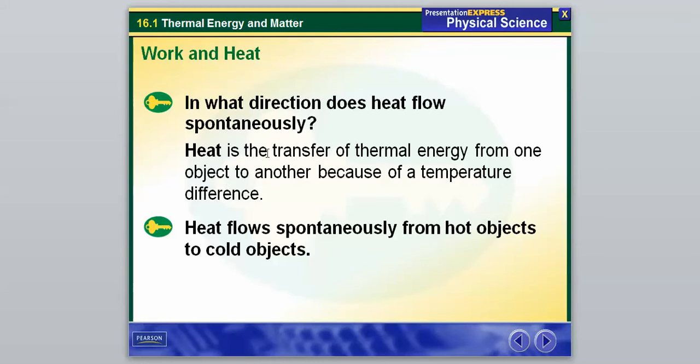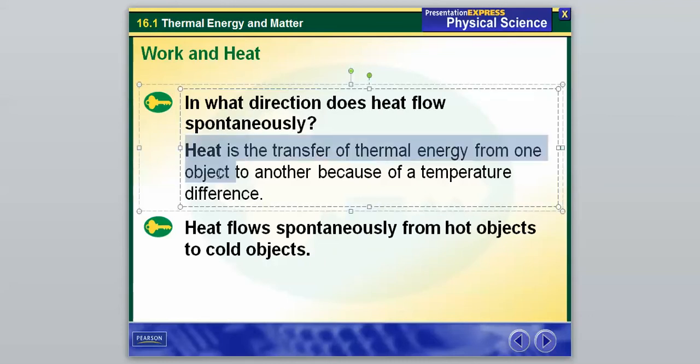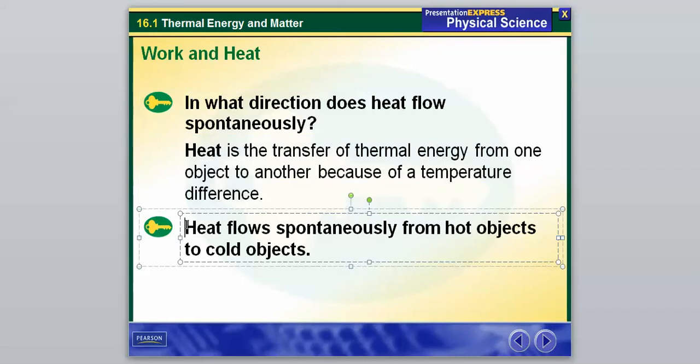So we're going to talk more about his example first, but a big overriding idea from his example is talking about how heat will flow, and in what direction does it flow, and things like that. So to give an actual definition of heat, because that's going to be mentioned quite a bit, it's the transfer of thermal energy from one object to another because of a temperature difference. I would definitely write that down: the transfer of thermal energy from one object to another because of a temperature difference. And then the next part is going to say how it does flow.